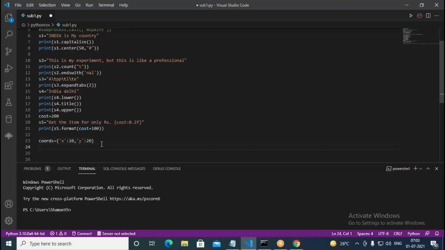Now suppose I go this way, print. Here in this, first I create a string like this: X, then comma, then Y, then dot format, followed by star star coords. What exactly is this star star coords?